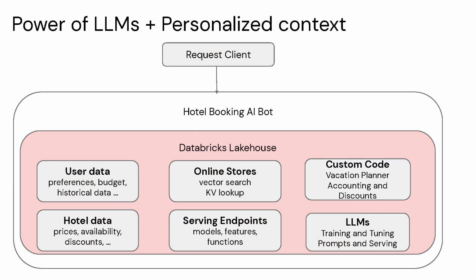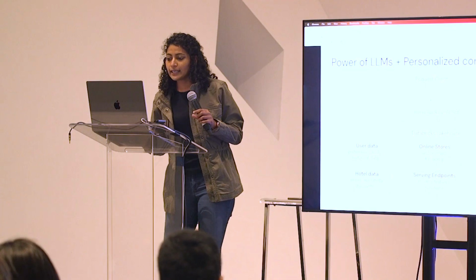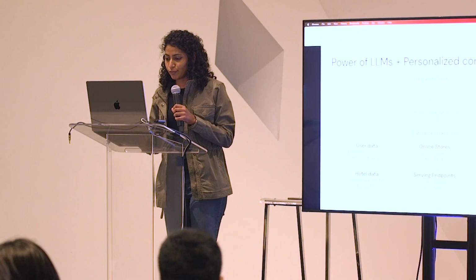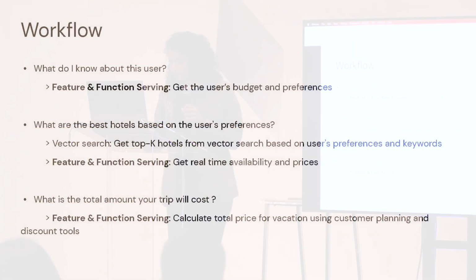So remember, we were building a hotel booking chatbot. This chatbot has my user data, which is the users' budget, and some hotel data, such as hotel availability and discounts. We will serve all of this data using a feature and function serving endpoint, and then use it in the LLMs to provide personalized context. Let's see how this workflow would look for my website.